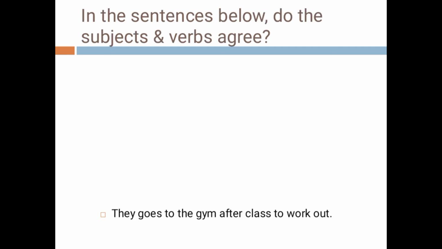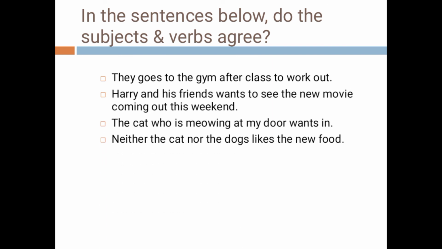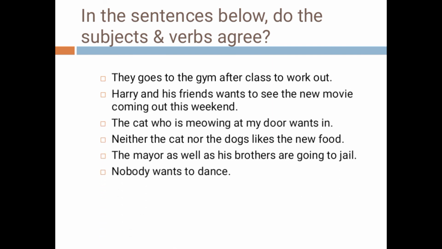In the sentences below, do the subject and verb agree? Let's see the first sentence. They goes to the gym after class to work out. What is the correct answer? They go to the gym after class to work out. They is plural, so the verb also must be plural, so they go.